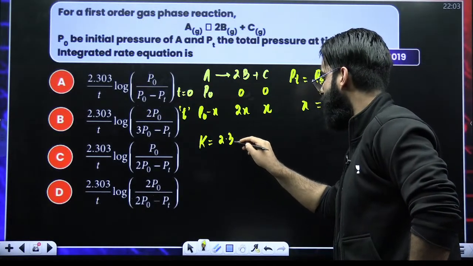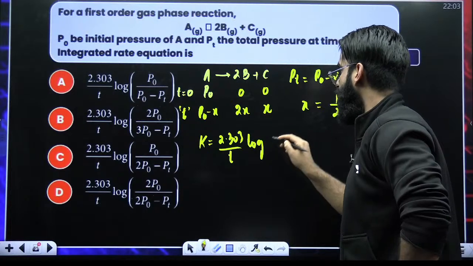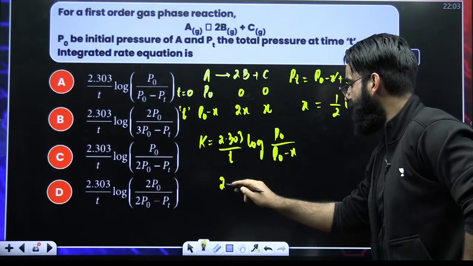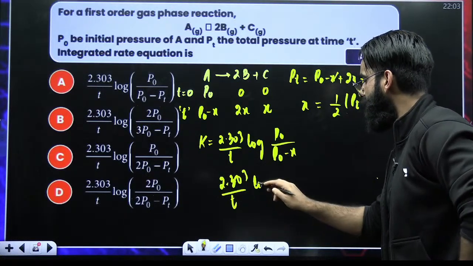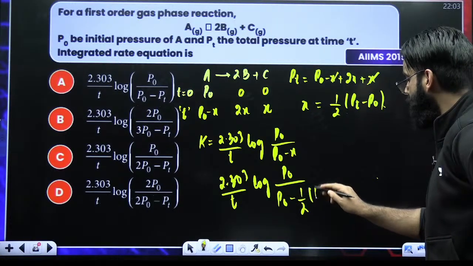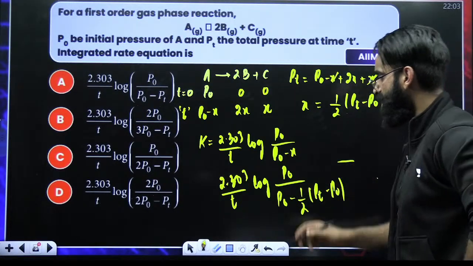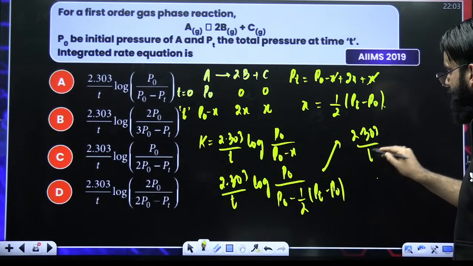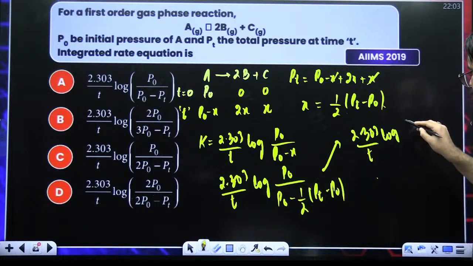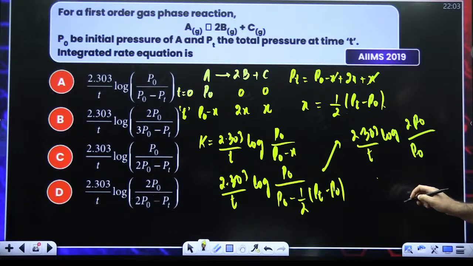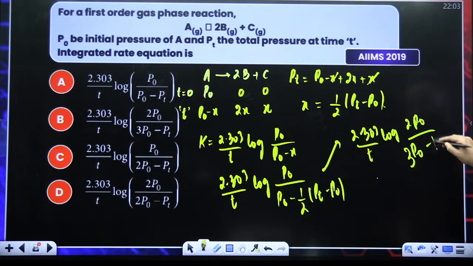K is equal to 2.303 divided by T log of P naught divided by P naught minus X. Now put the value of X here. So 2.303 divided by T log of P naught divided by P naught minus, what is X? X is 1 by 2, this would be PT minus P naught. So this is your final expression, right? Anyways, you can shuffle it a bit. So it is 2.303 divided by T log of, this becomes finally 2 times P naught divided by 3 P naught minus PT.